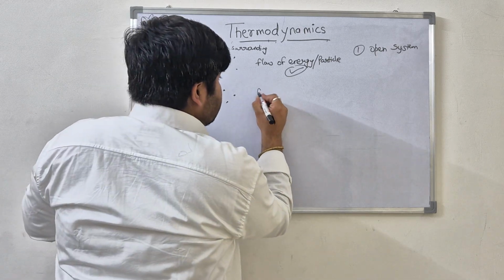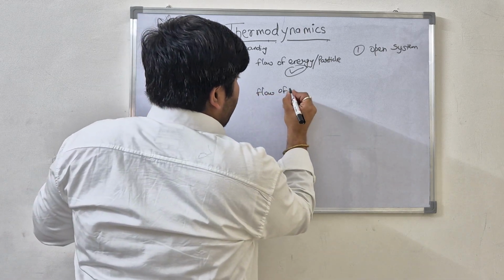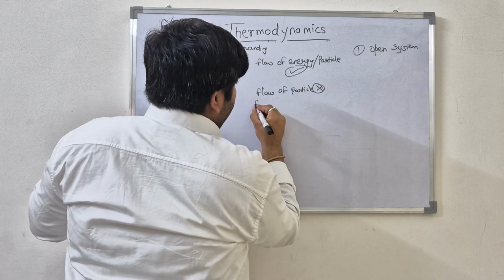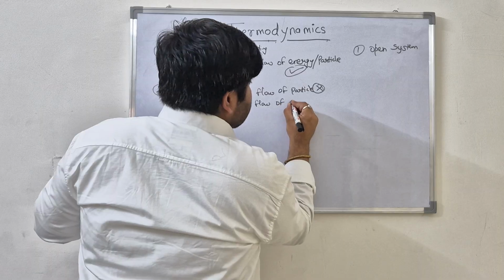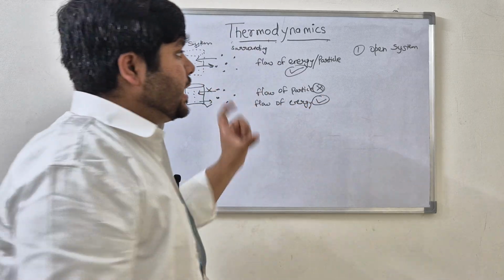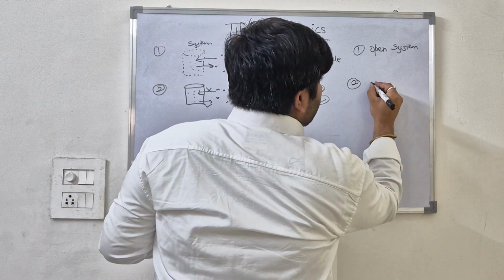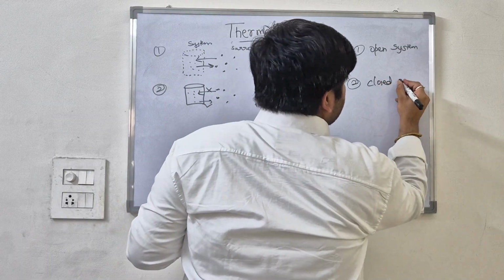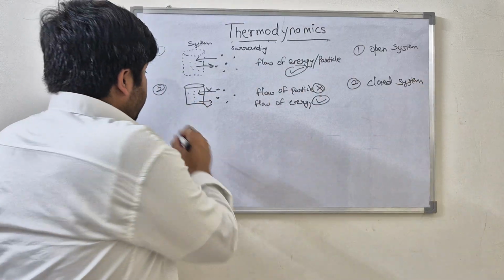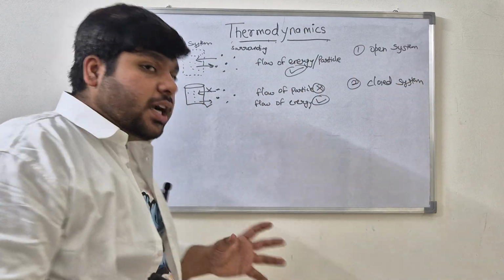This type of system, where the flow of particles is restricted but the flow of energy is allowed, is known as our second type of system, the closed system.